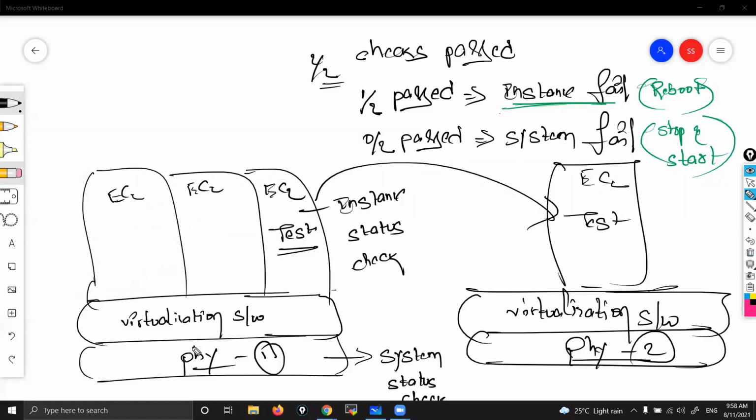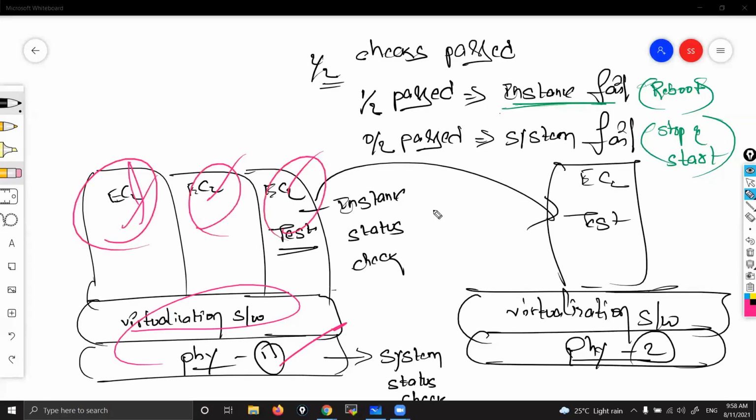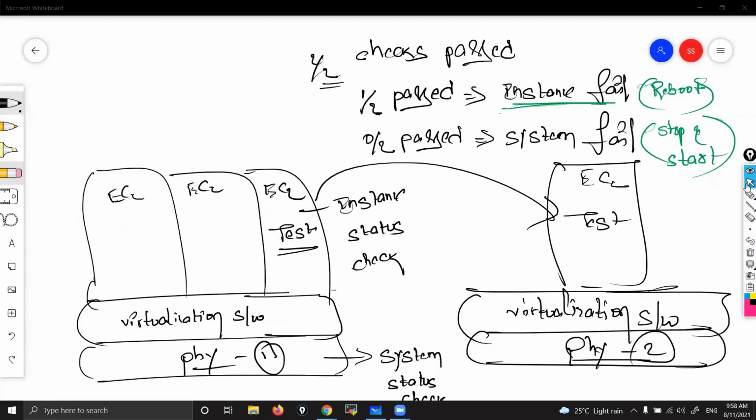This software allows your machine to be divided into multiple virtual machines, so that each machine acts like a different machine. Got it? Yes, sir. Yeah, hello, sir. Yes, please.